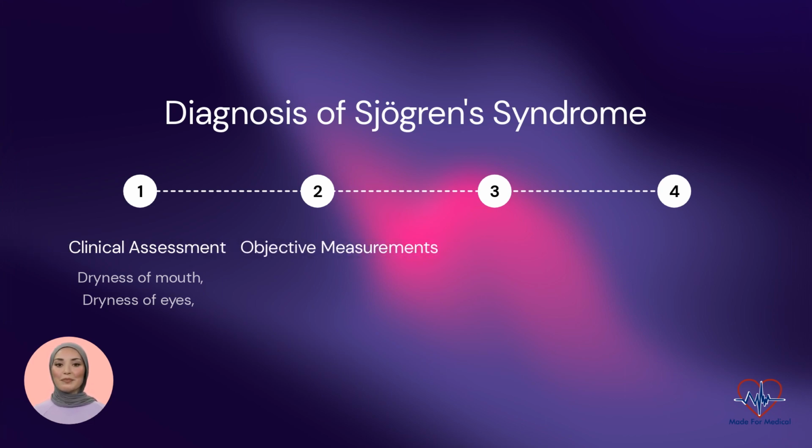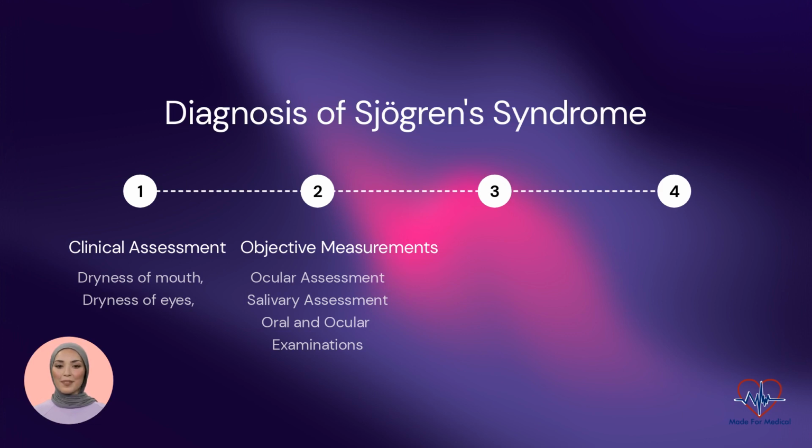Objective measurements. Ocular assessment. Objective evaluation of dry eyes can be performed using Schirmer's test, which measures tear production, and the tear breakup time, TBUT, test, which assesses tear stability. These tests can help quantify the severity of ocular involvement.